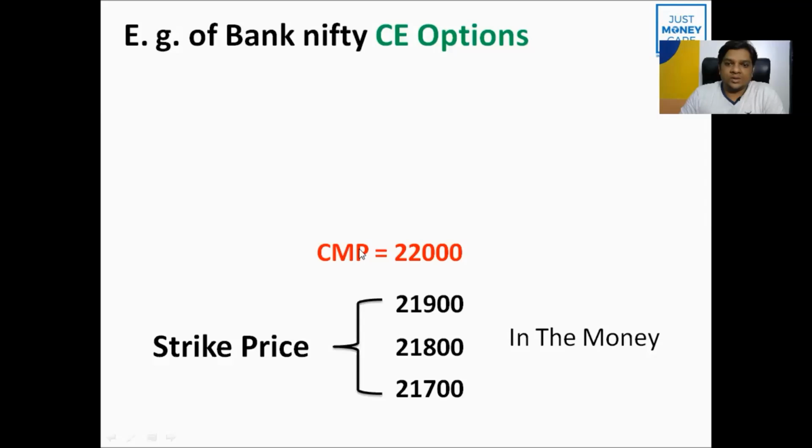Because 21,900 is less than 22,000, 21,800 is less than 22,000, 21,700 again is less than 22,000 level. So these are the strike prices we call in the money.